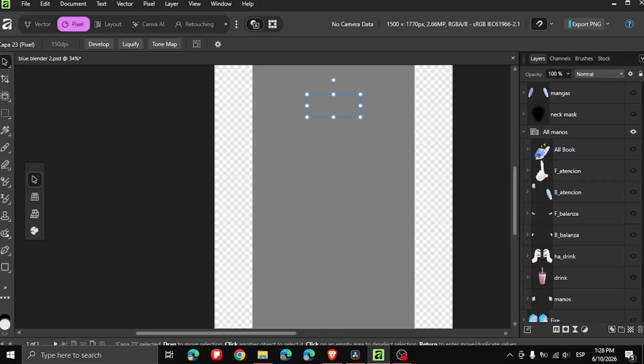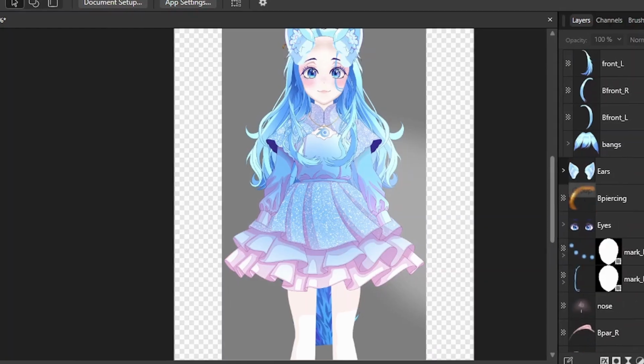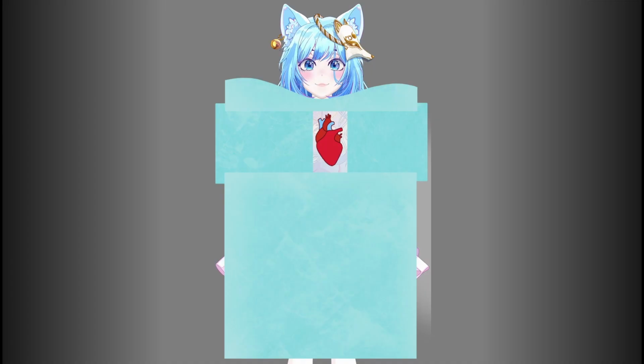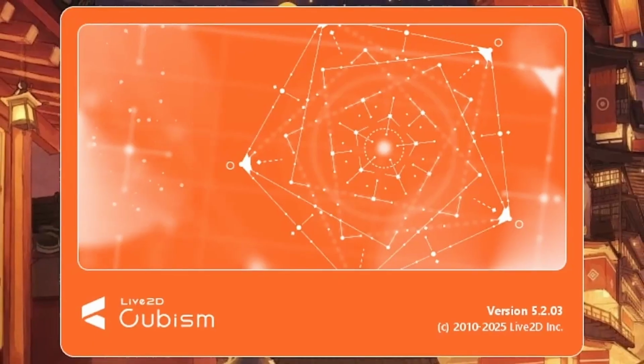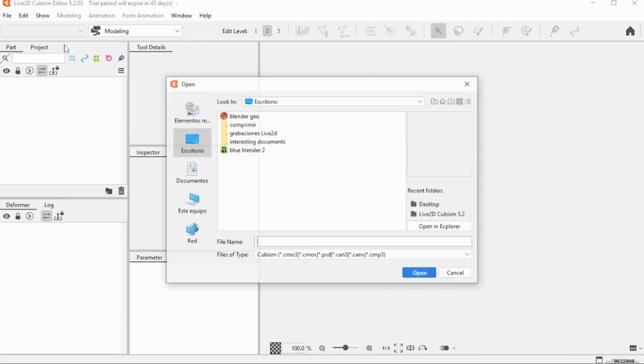Live2D means drawing everything in layers. Sounds simple, right? Wrong. I was performing surgery on my own character. Finally, I open Live2D. I am ready. I'm strong. I import my Photoshop file and...